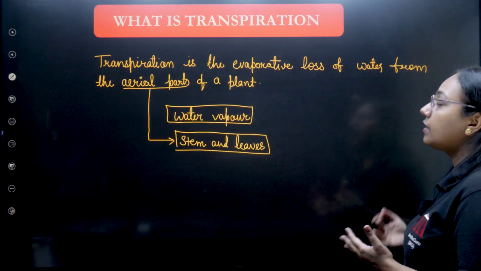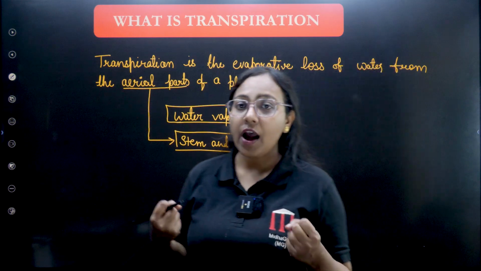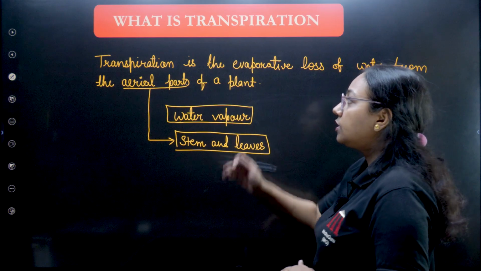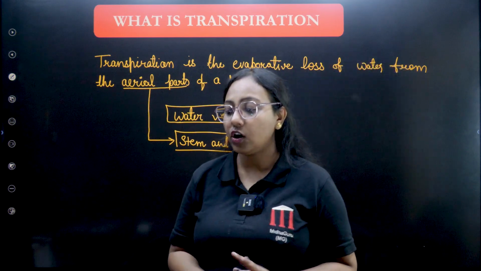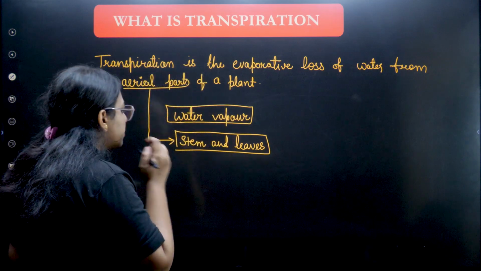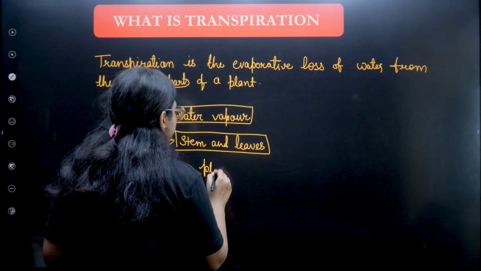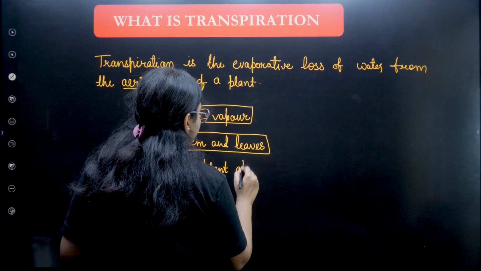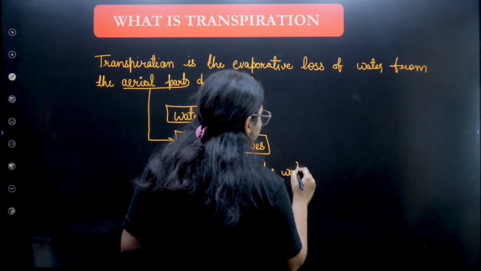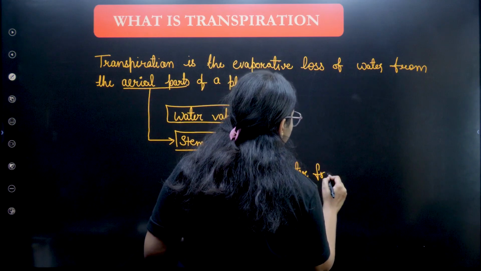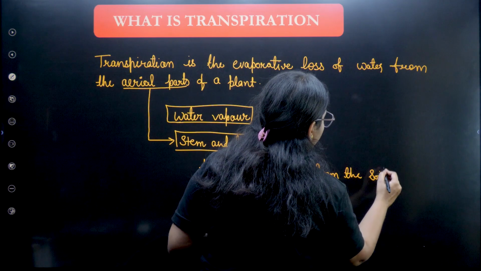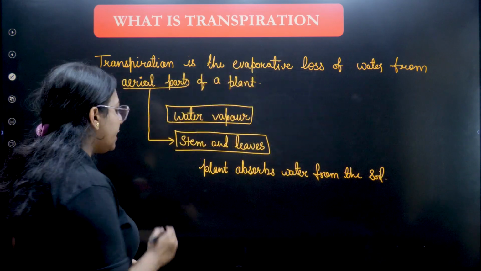I hope you now understand what transpiration is and why it is very important. So this we understood, transpiration is the evaporative loss of water. Now see what happens: the plant absorbs water from the soil.